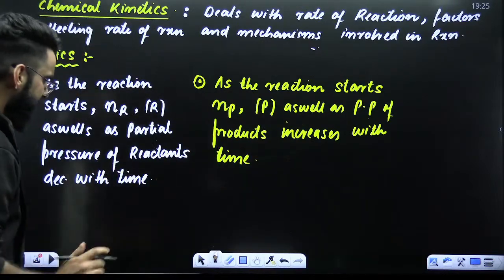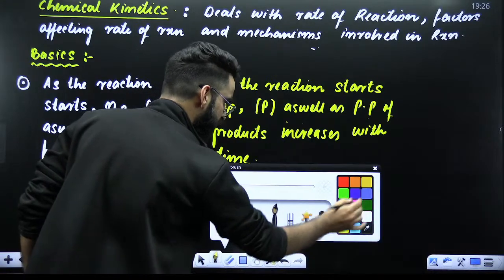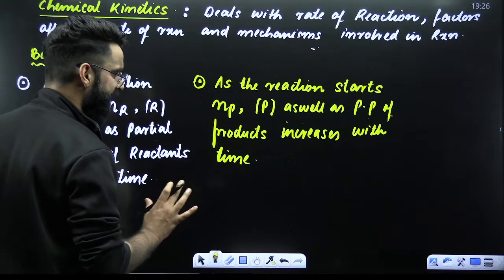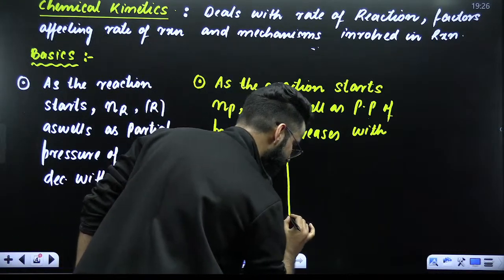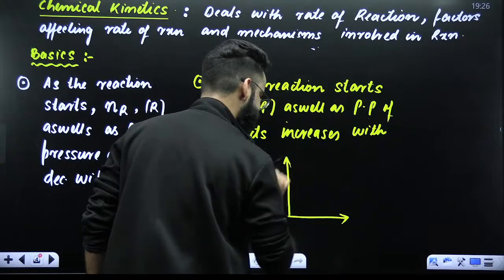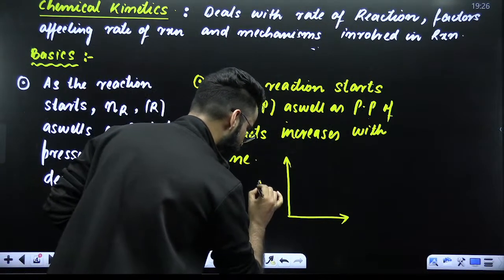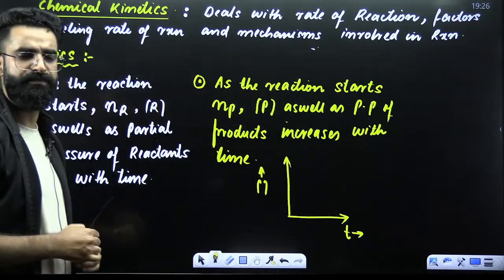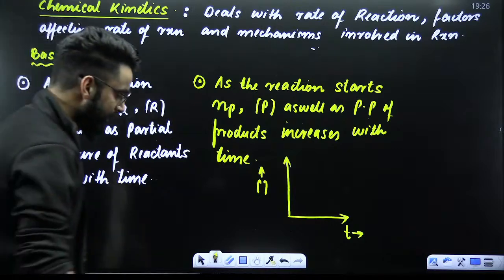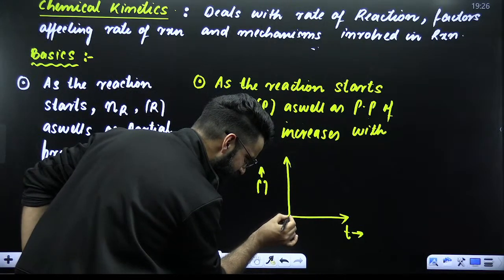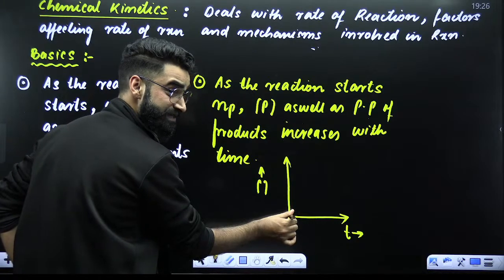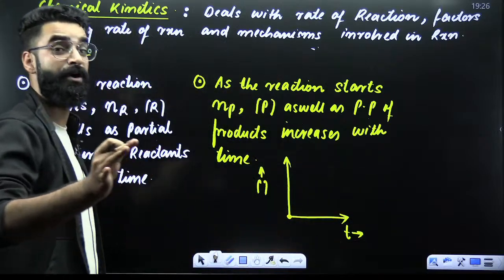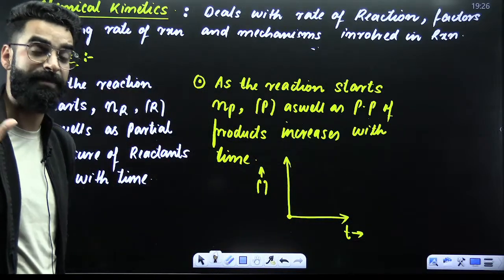So if you would want to plot graphs just to understand these two statements, I can make you understand with the help of graphs as well. For example, you are plotting a graph between concentration and time. My dear students, at this particular point, the value of t is 0. That means the reaction has not started yet. So in the container, there will be only reactant.